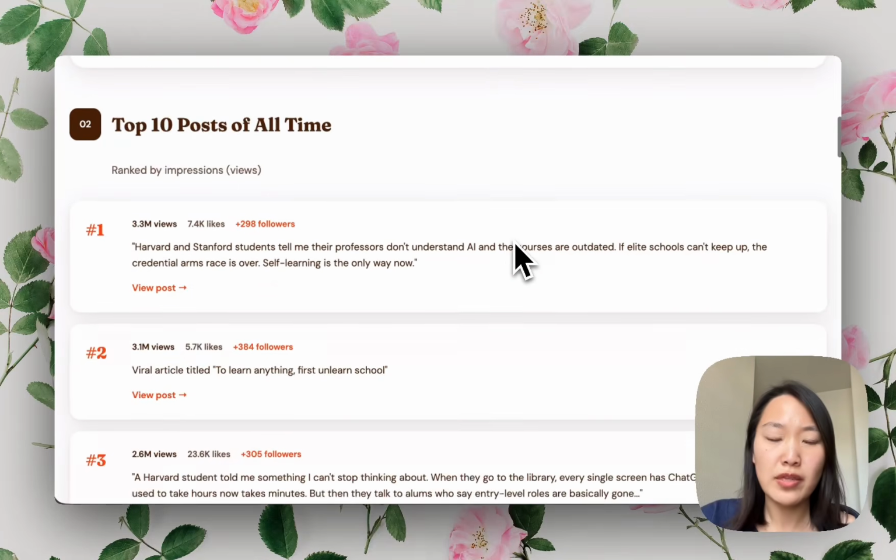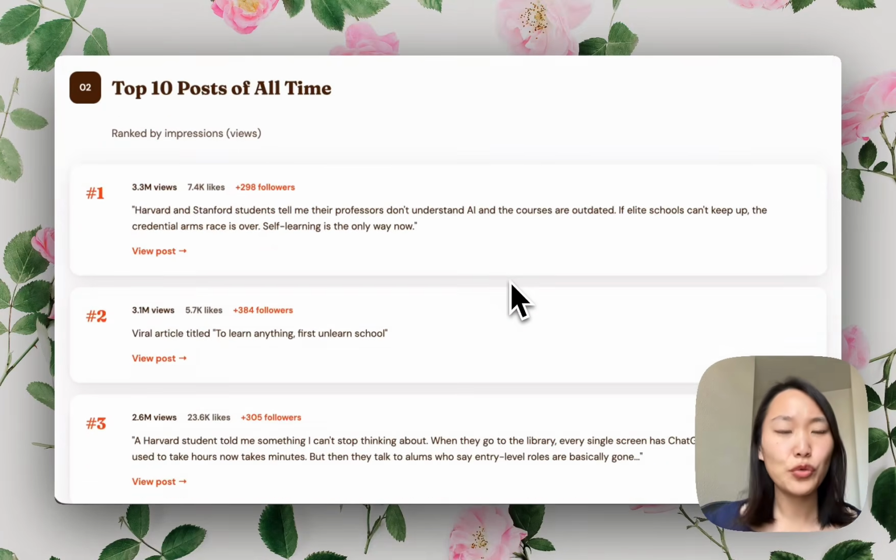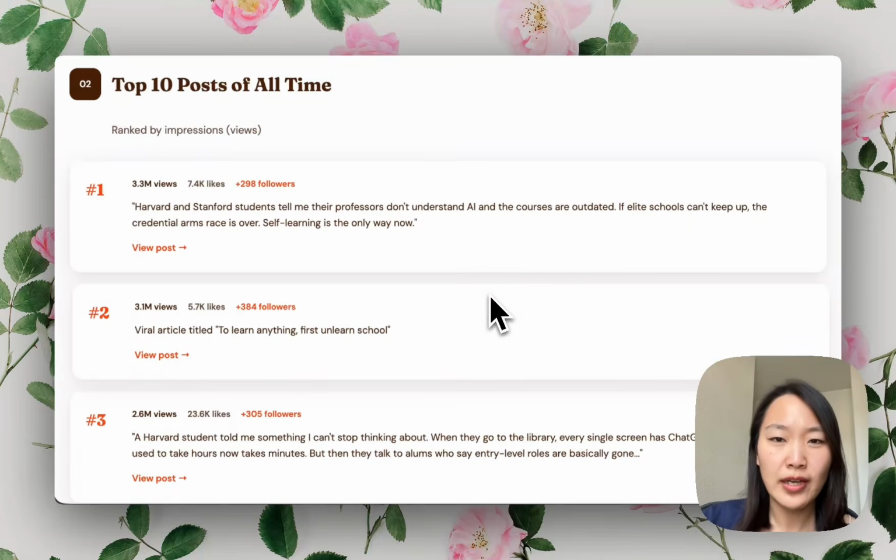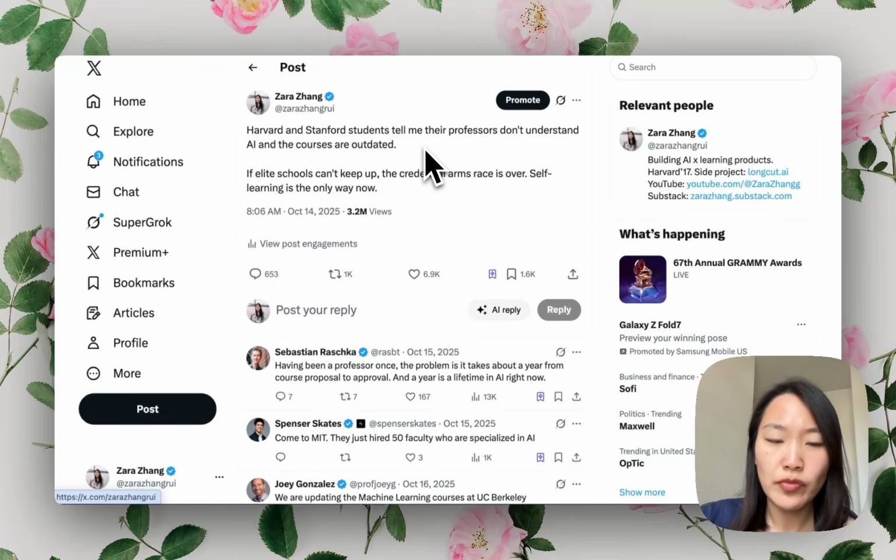And then it's showing me my top 10 posts of all time, which actually revealed quite a few surprising insights to me because I usually post about AI and vibe coding, but when I look at the data, I realized all my top posts are actually about education and learning. So my top one post of all time was this one, which had 3.2 million views. And it's about how college students in elite schools are not being able to learn AI in school.